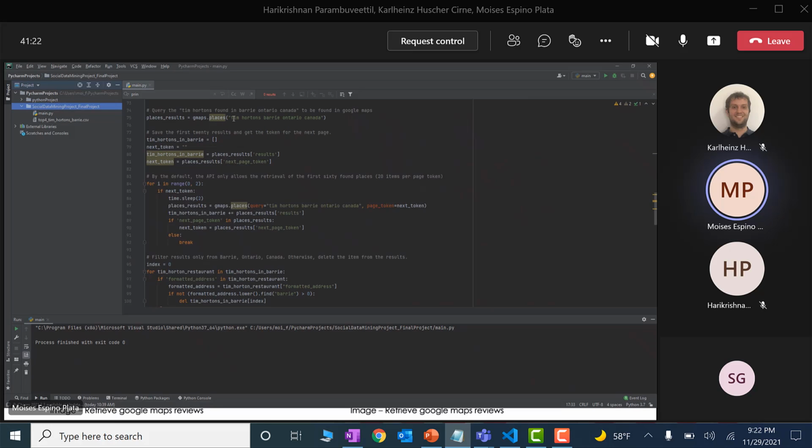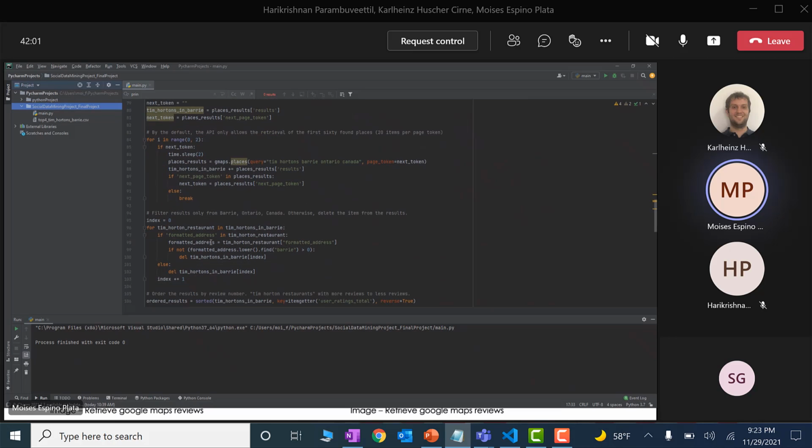So as you can see, we are sending the query to the API. In this case, we are searching for Tim Hortons in Barrie, Ontario, Canada, and we are going to get all the results in this list. Because the API is only capable of giving us 3 pages, we are getting the token for the next page, and we are iterating 3 times, so we are going to get about 60 results from all the places, and we are retrieving the information for every single page.